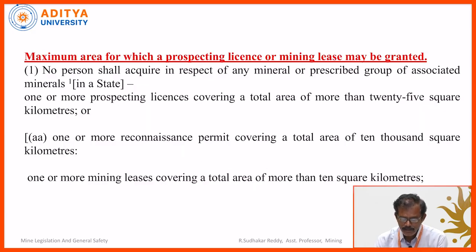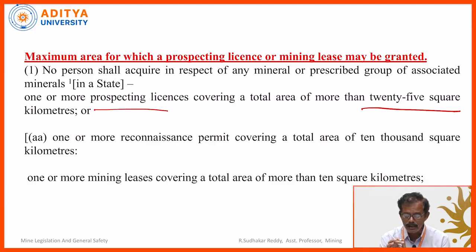Now, the maximum area for which a prospecting lease or mining lease may be granted. No person shall acquire, in respect of any mineral or prescribed group of associated minerals, one or more prospecting leases covering a total area of more than 25 square kilometers. This relates to PL. It may be an individual, a group of people, or one or two prospecting leases, but the total maximum area of prospecting leases should not exceed 25 square kilometers. This is regarding prospecting lease.